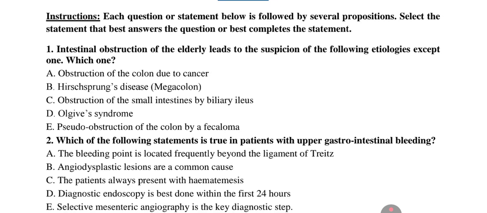Option C, small bowel obstruction due to gallstone ileus or biliary ileus. So the best term here is gallstone ileus. This is caused by a biliodigestive fistula and the impaction of a gallstone in the intestine. Option D, Ogilvie's syndrome, is an acute functional colonic pseudo-obstruction often linked to an underlying condition. Option E, pseudo-obstruction of the colon by a fecaloma. It is frequent in elderly patients with chronic constipation.